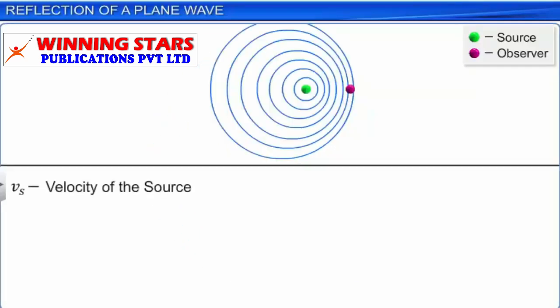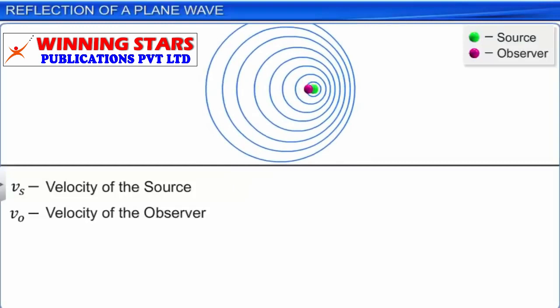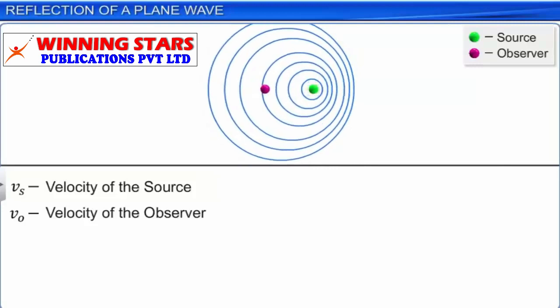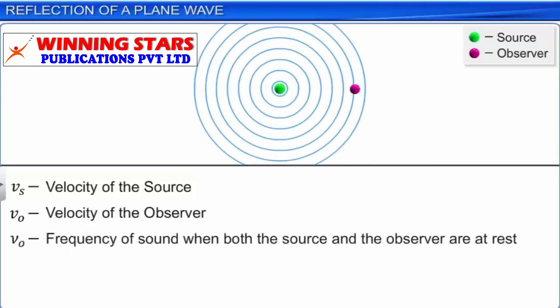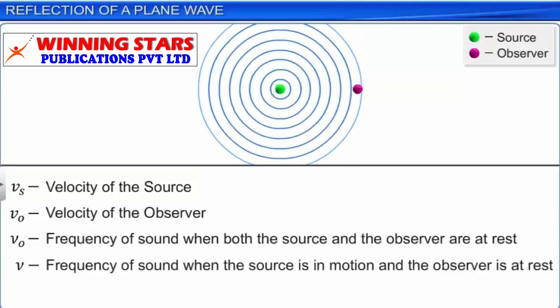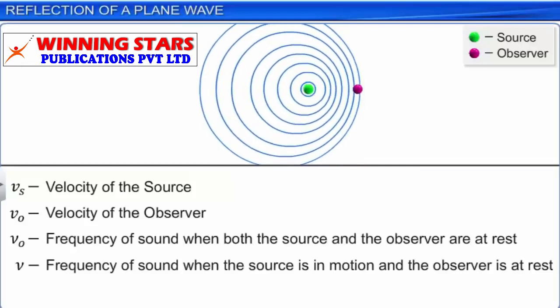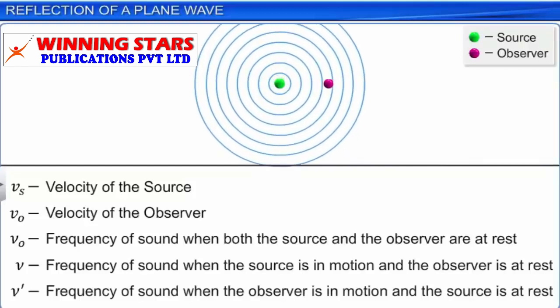Let Vs be the velocity of the source, Vo be the velocity of the observer. Both these velocities are relative to the medium in which they propagate and act along the line joining them. Also, let nu0 be the frequency of sound when the source and the observer are stationary, nu be the frequency when the source is in motion and the observer is at rest, and nu dash be the frequency when the observer is in motion and the source is at rest.